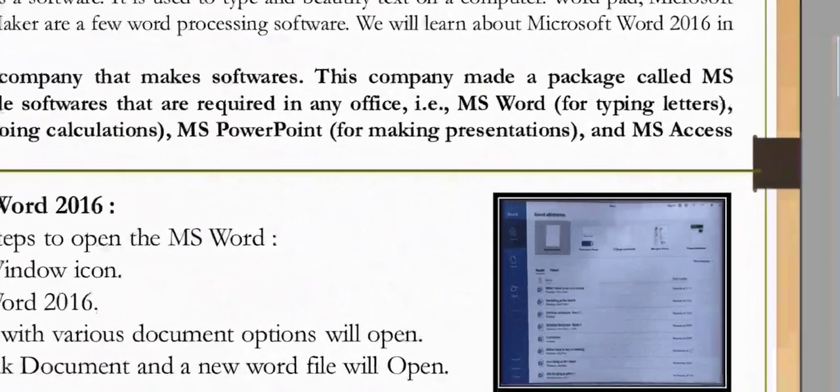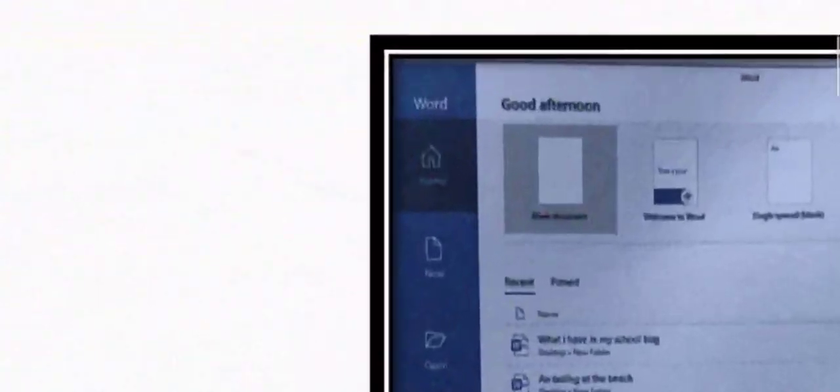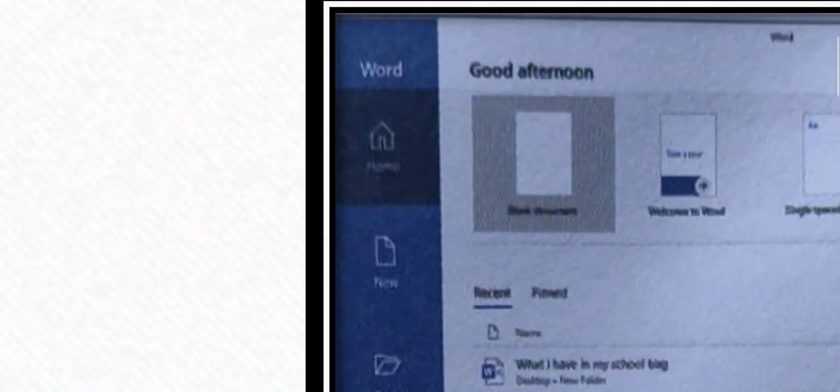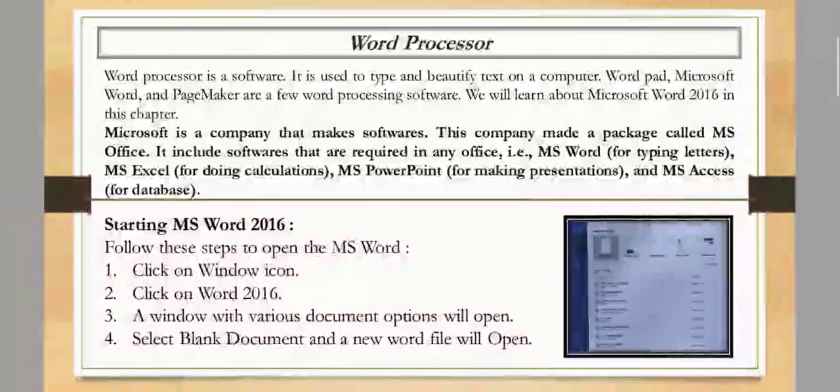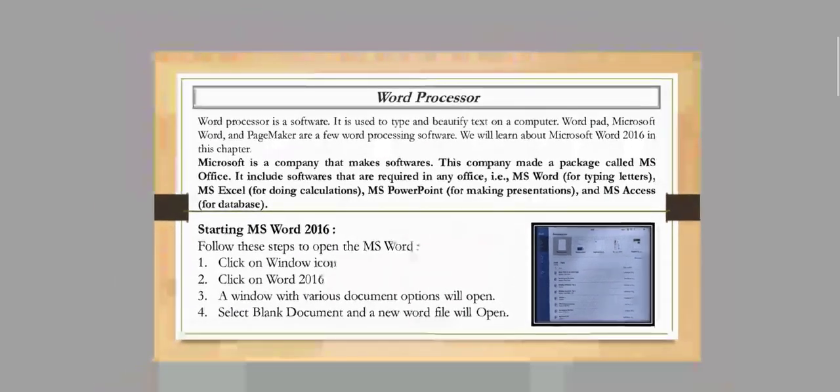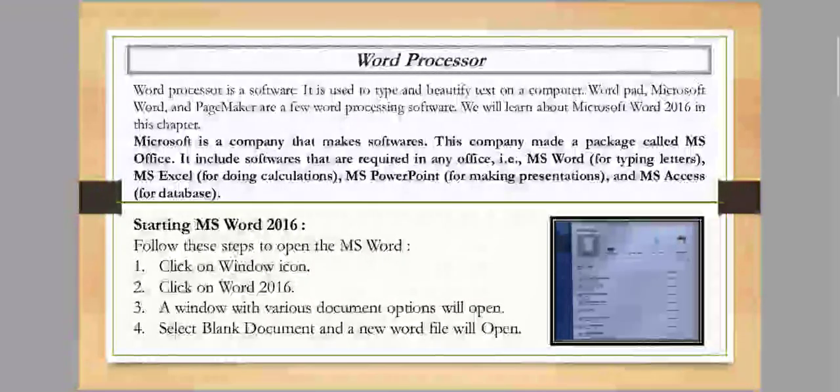Here you can see the new blank document. We need to click here to create a new document. Select blank document and a new Word file will open. So these are the steps to be followed to open MS Word 2016.